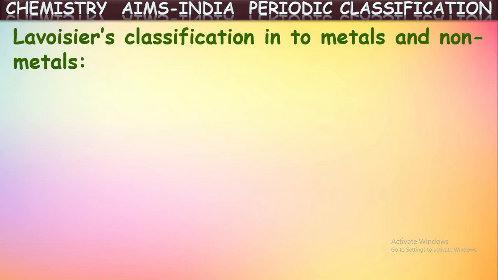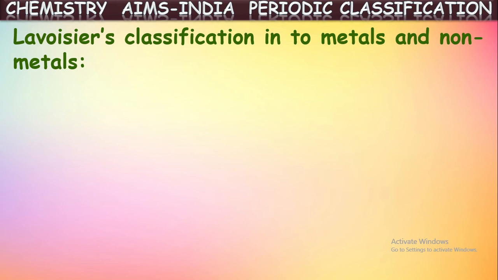Okay. First among those is Lavoisier's classification into metals and non-metals. Of course, before that, we might have heard of the classification of all these chemical substances into elements which we call Panchabhutas. It was considered that all the substances in this matter are made up of these Panchabhutas. What are the Panchabhutas? I think you know those. So in that way, they were classified.